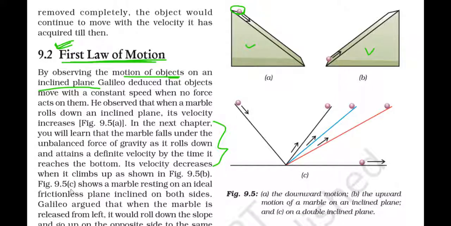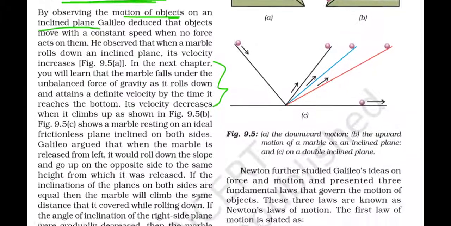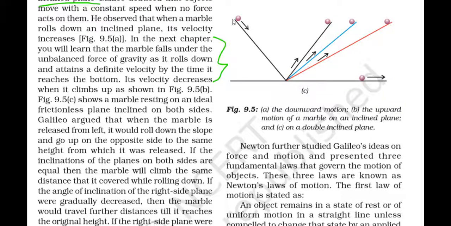Figure 9.5c shows a marble resting on an ideal frictionless plane inclined on both sides. So here you can see this is the picture. Here on the left side, that is in the declined plane, it is constant. There are four different inclined planes. First one is this one.